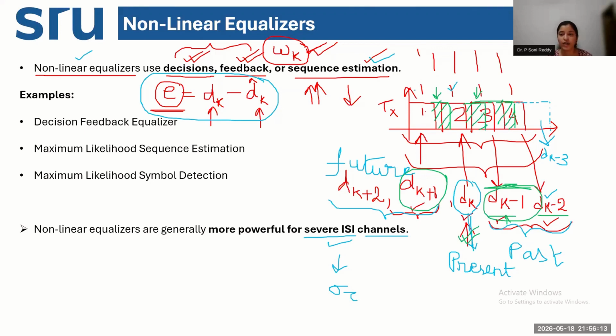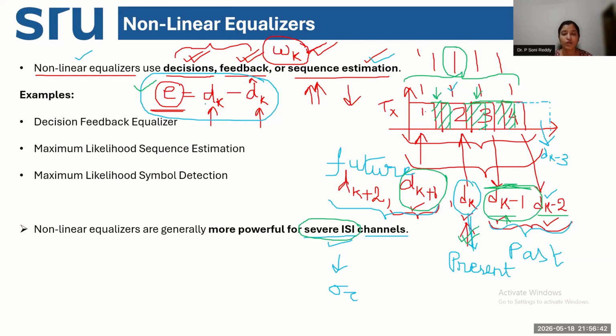That is why I need to estimate the effect of ISI over the entire sequence of the transmit signal instead of doing only one symbol at a time. If I calculate the error for one symbol at a time, only for digital data 1, then I may not be able to handle severe intersymbol interference.